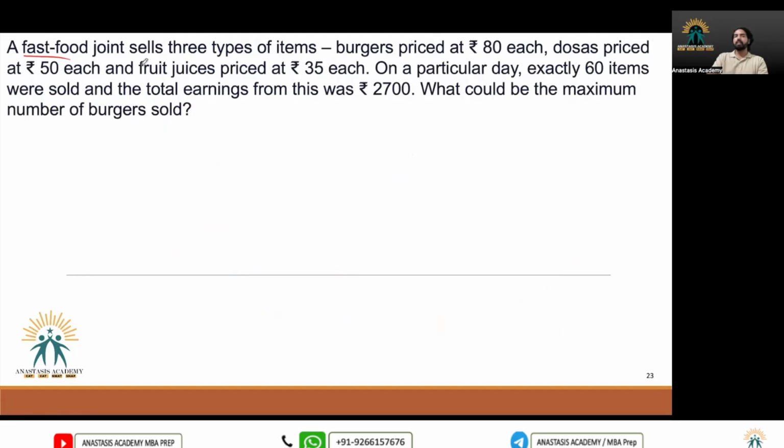A fast food joint sells three types of items: burgers priced at 80 each, dosas priced at 50 each, and fruit juices priced at 35 each. On a particular day, exactly 60 items were sold, and the total earnings from this was 2700. What could be the maximum number of burgers sold?